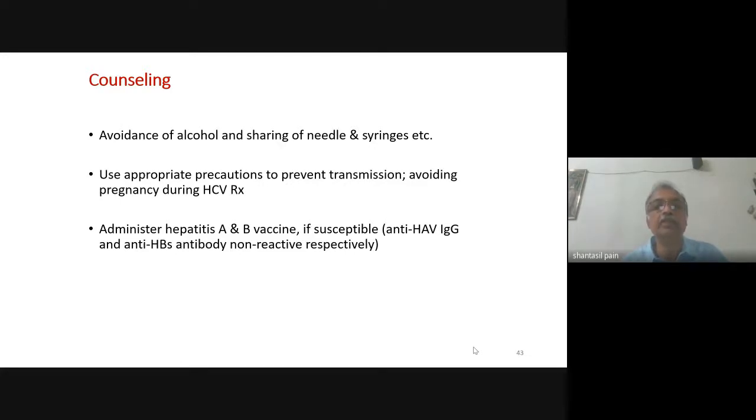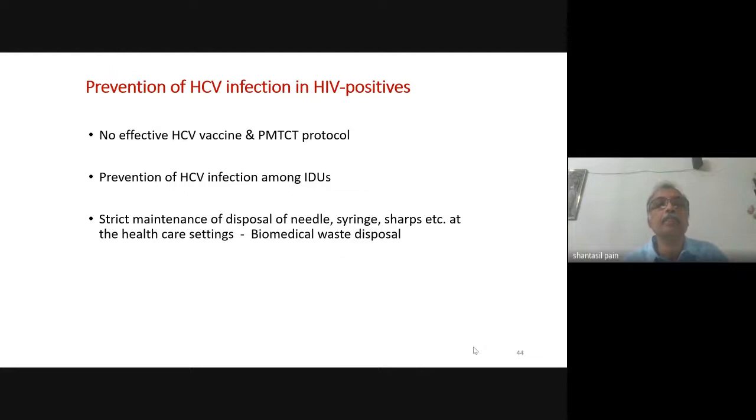Avoiding pregnancy during treatment. These drugs are not used during pregnancy. Administer hepatitis A and B vaccine in susceptible populations. In any patient who has underlying liver disease, if he is not immune to hepatitis A and hepatitis B, always give the vaccine. No effective HCV vaccine and PMTCT protocol.